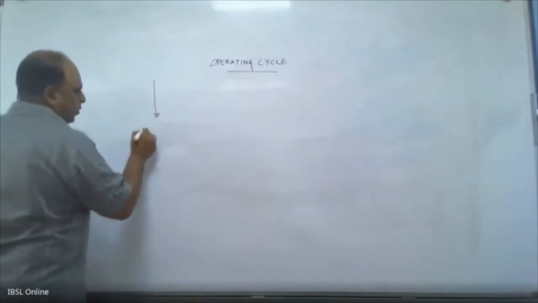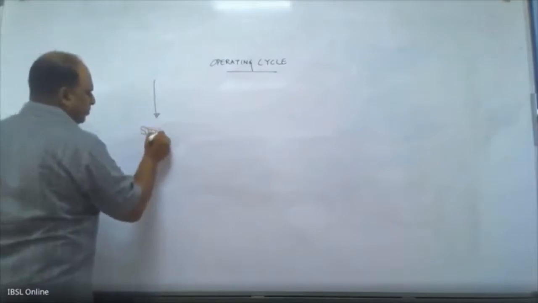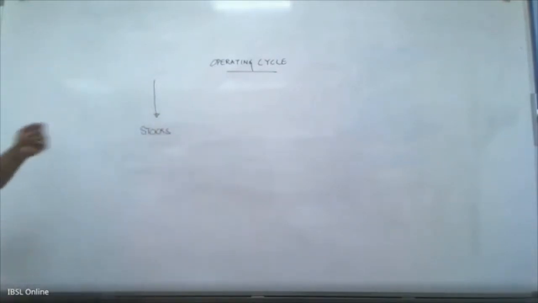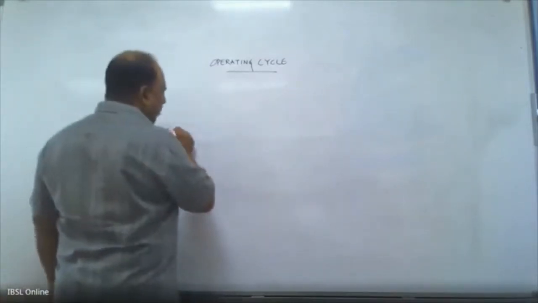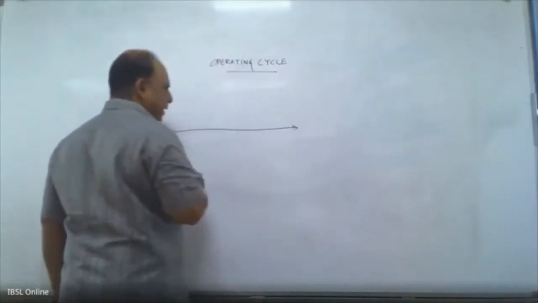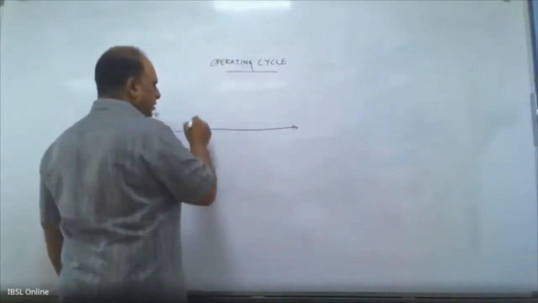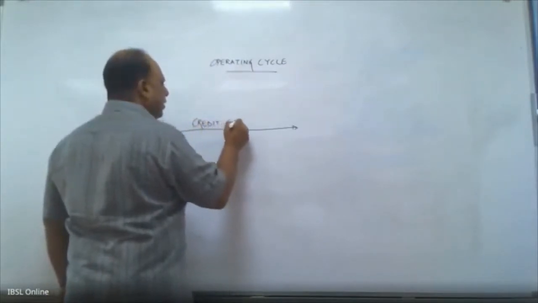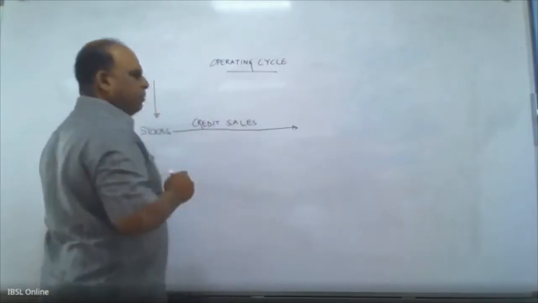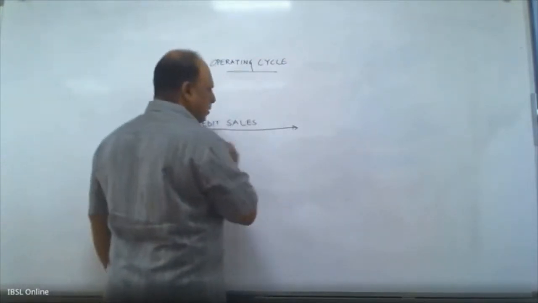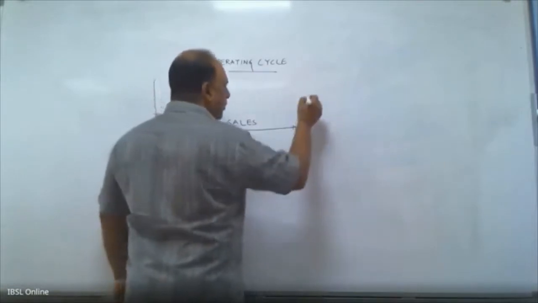right? So you bring in stocks and you sell them. Assume that you sell this and get money. We are talking about credit sales, because cash sales, you can immediately collect it. So you do a sale on credit and you collect it.